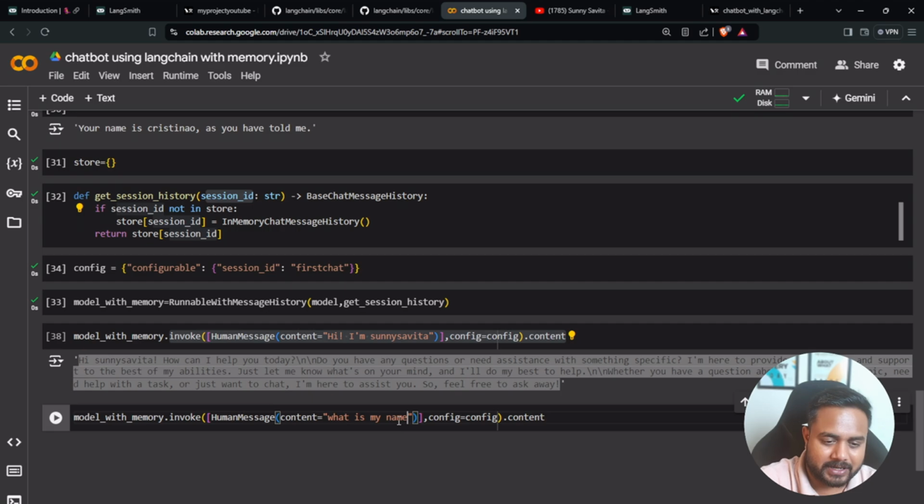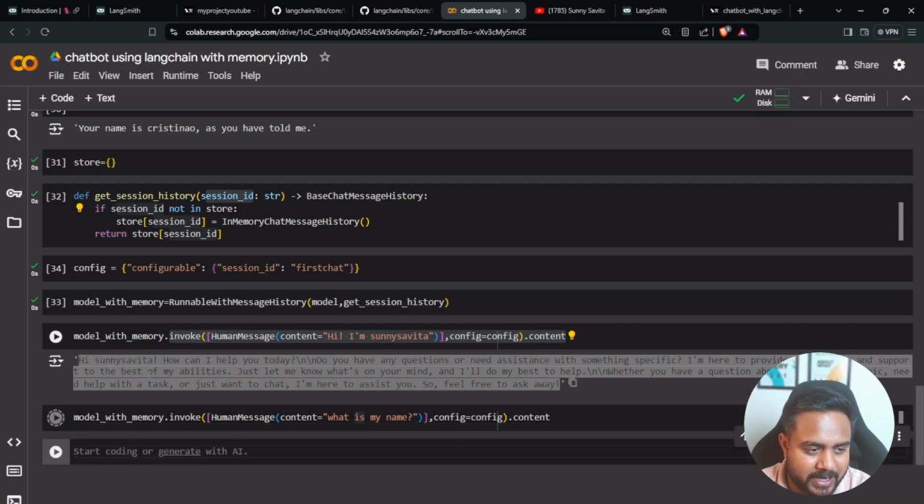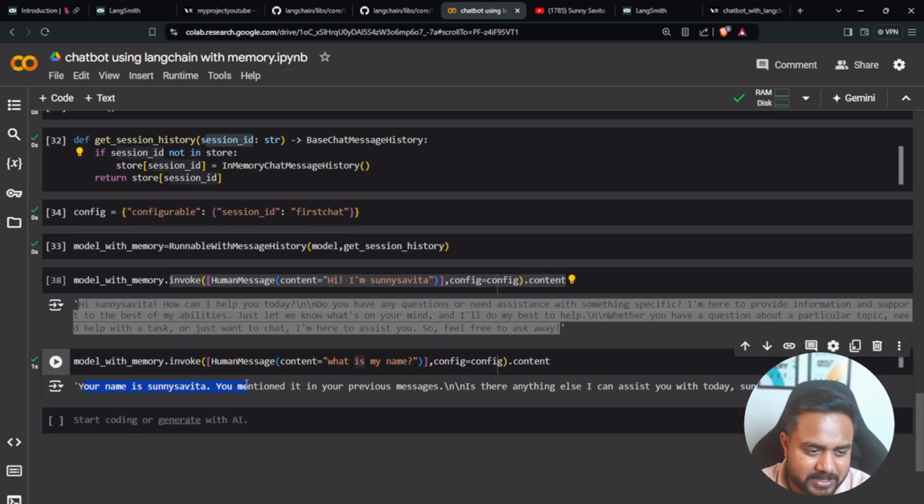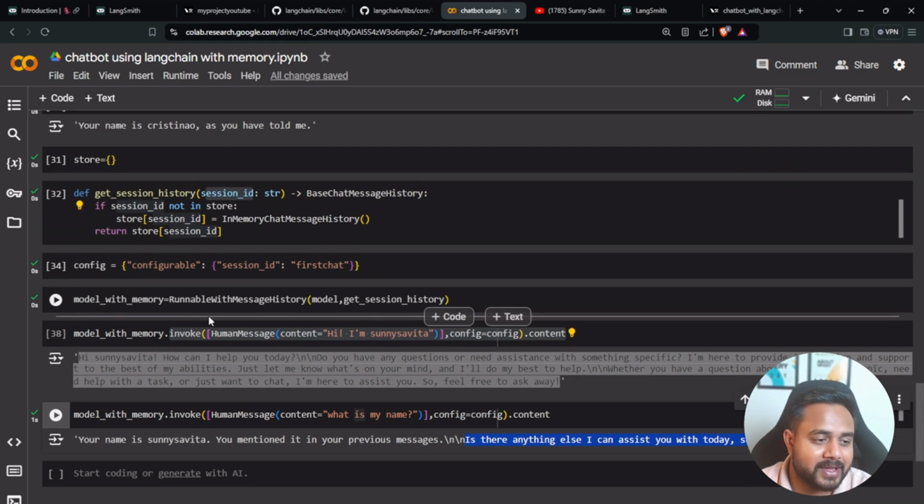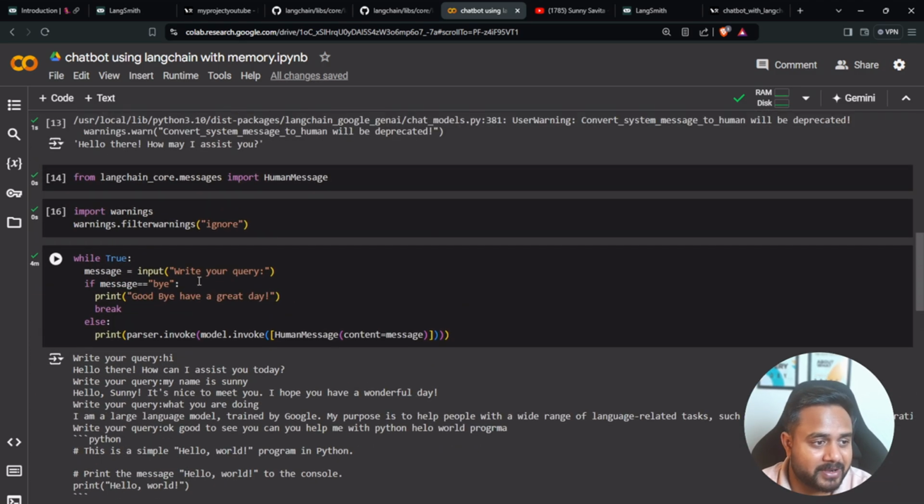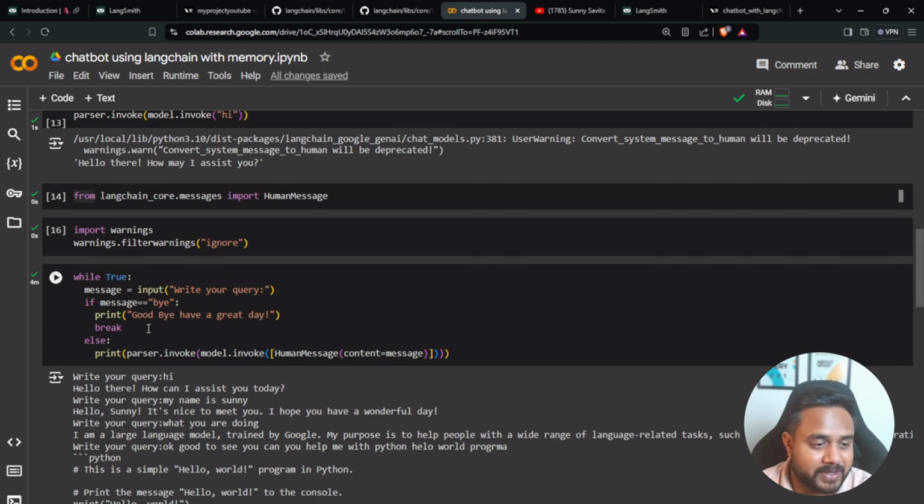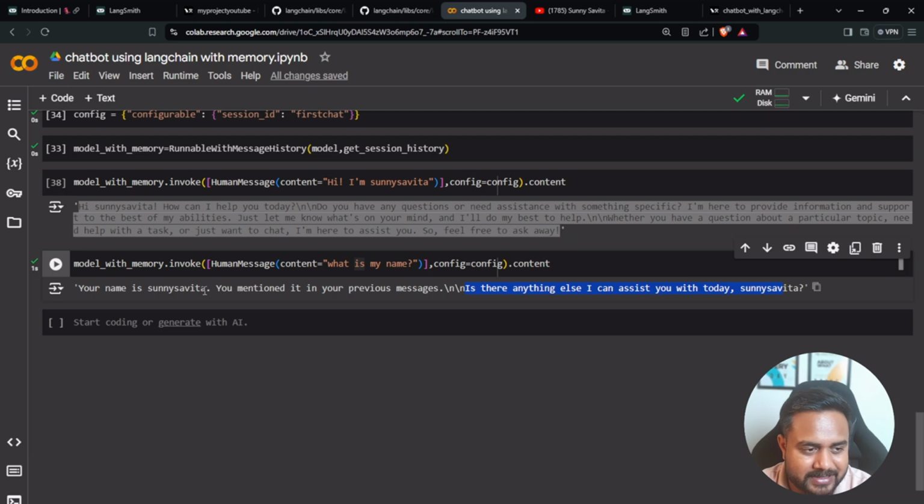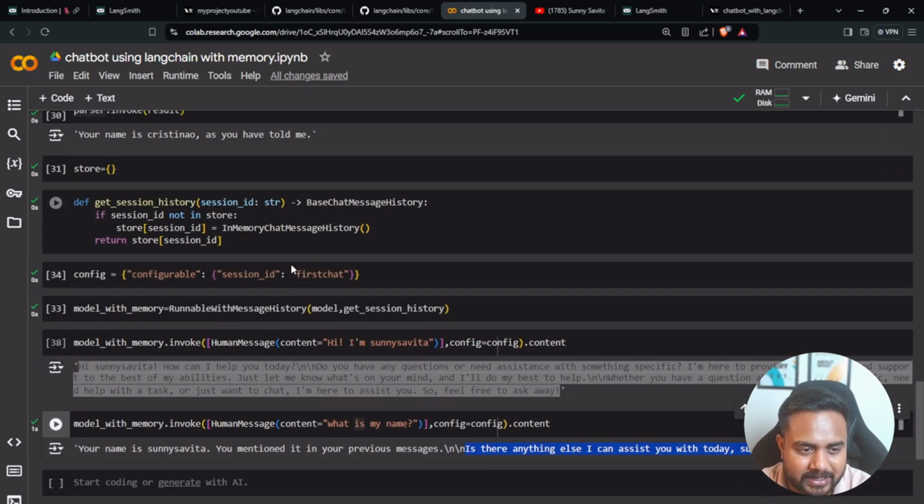So let's see what this model is going to reply to me. If I execute it here, see guys what I'll be getting. Here I will be getting, "Your name is Sunny Savita, you mentioned in your previous message, and is there anything else I can assist you with?" Getting my point, guys? Yes or no? Before, the model was not able to answer from my previous question, but now, guys, the model is able to answer because I'm going to manage this thing.